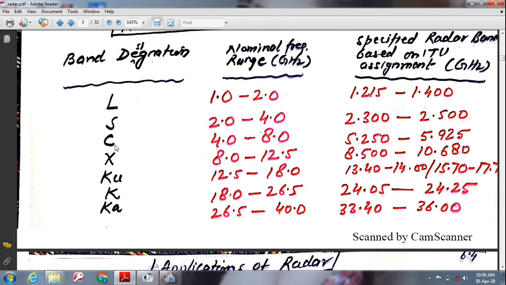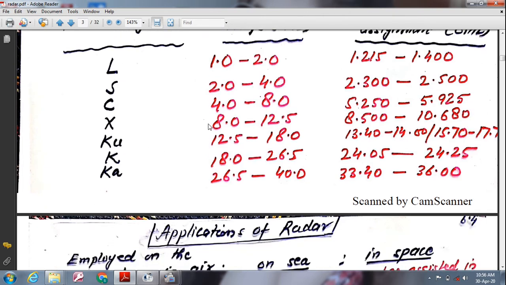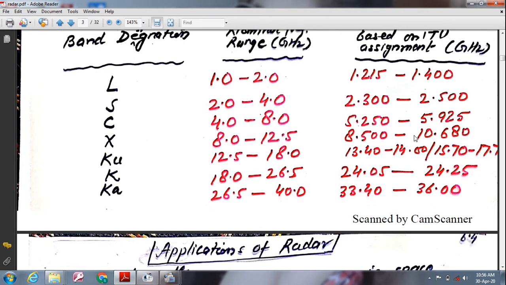C band 4 to 8 gigahertz, and as per ITU it is 5.250 to 5.925 gigahertz. X band 8 to 12.5 gigahertz, and as per ITU it is 8.5 to 10.680 gigahertz.